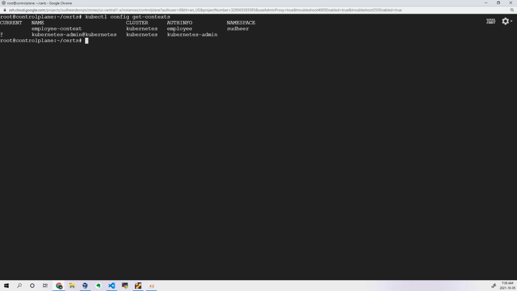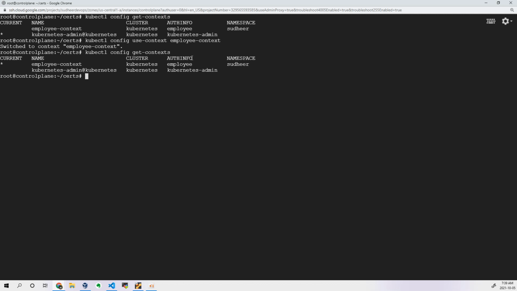Your current context is this. Now if I switch from this particular context to this, let's see what happens. kubectl config use-context, and the name of the context, employee-context. Okay, now I have switched. If you want, you can see the further confirmation.